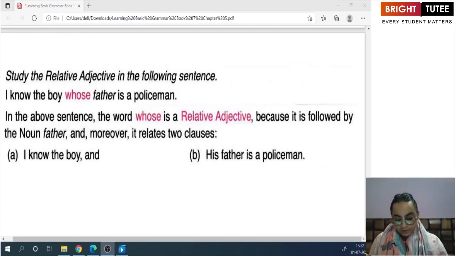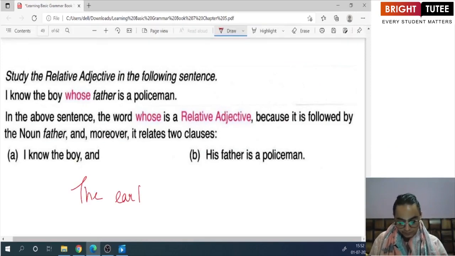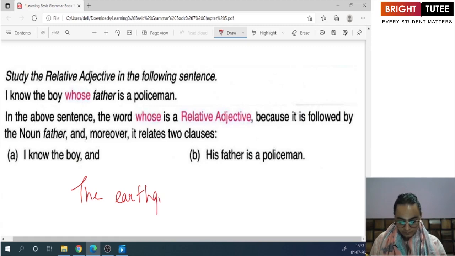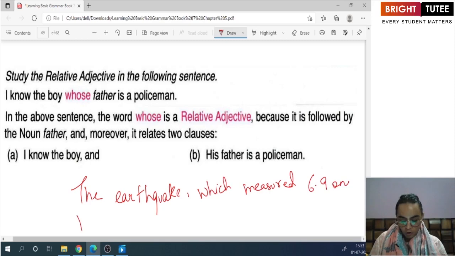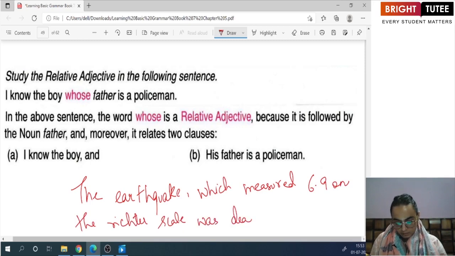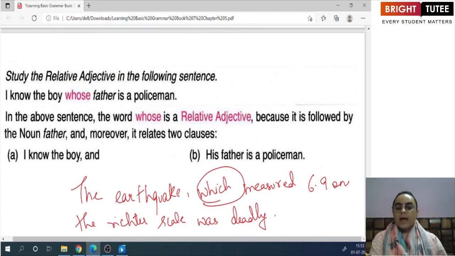If I give you another example using the relative adjective which, if I say the earthquake which measured, let's say, 6.9 on the Richter scale, was deadly. So here I have used the relative adjective which, and it is referring to the earthquake which is used before it.